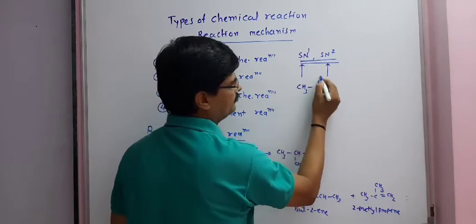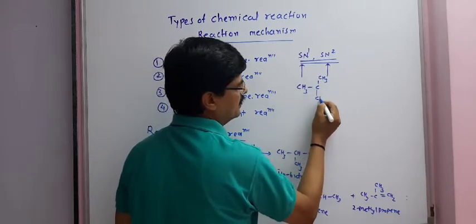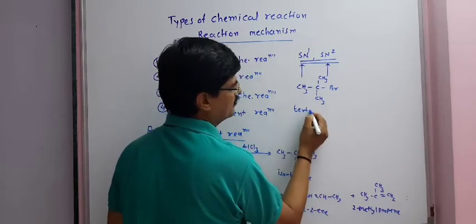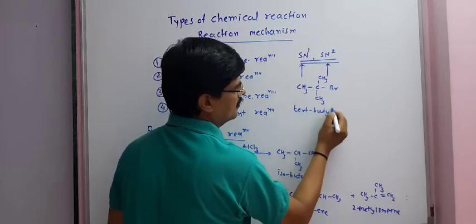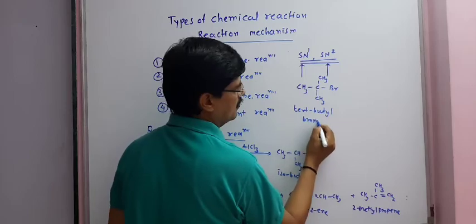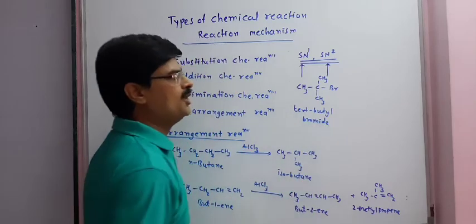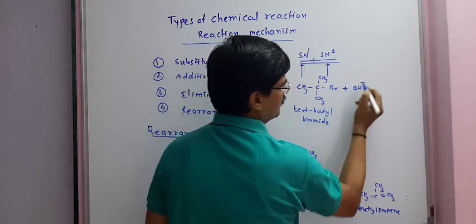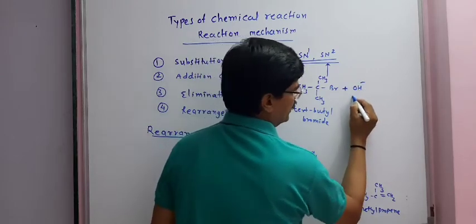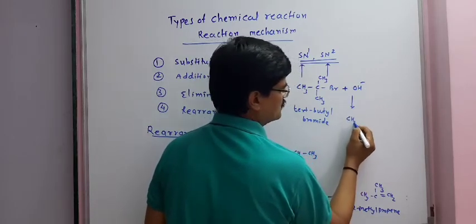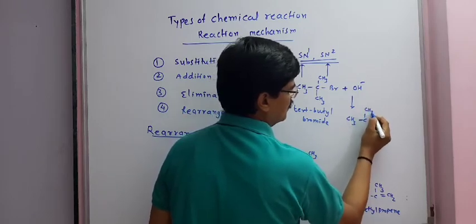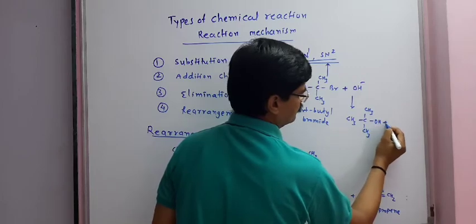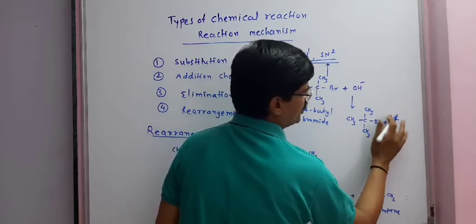If we have tertiary butyl bromide, tertiary butyl bromide reacts with OH minus, it gives tertiary butyl alcohol.